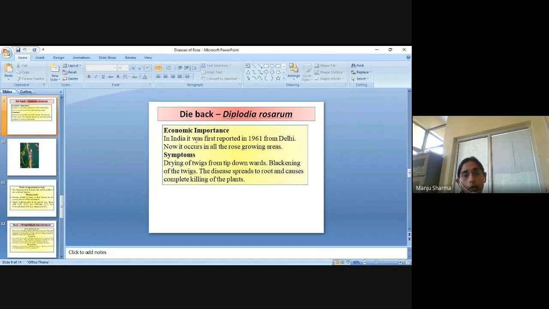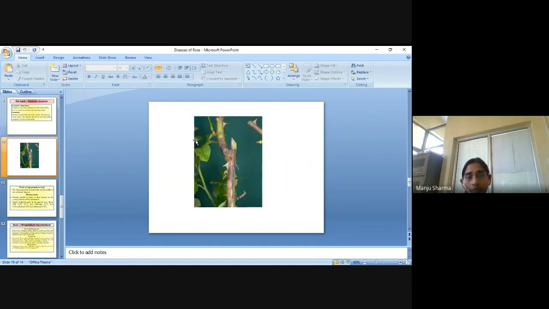According to the name, dieback disease will directly cause the death of the plant. These are the symptoms of dieback disease, and the stem is showing black in color.